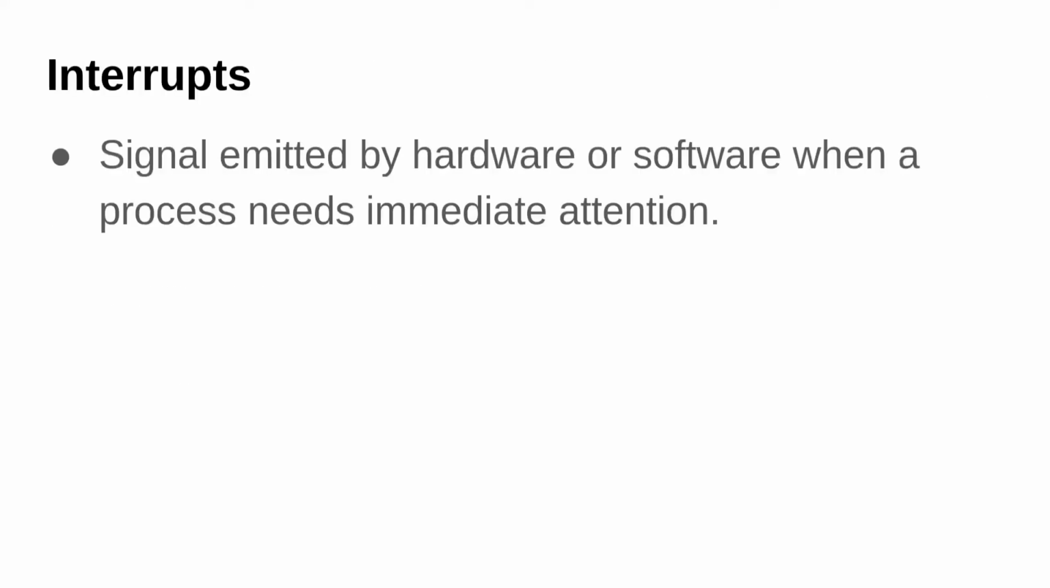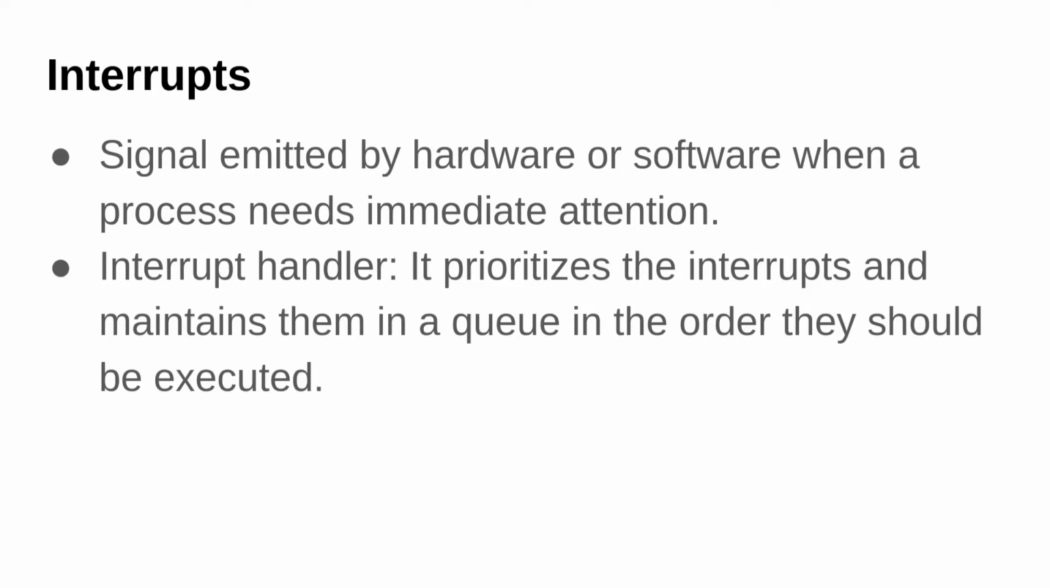Interrupts. Interrupts are signals emitted by the hardware or the software when a process needs immediate attention. Let's say we plug in a keyboard. An interrupt is sent to the operating system to tell it that we have connected a keyboard. If there was no interrupt and no way of signaling that, we would have to wait for the operating system to pick up that a keyboard was connected, and there would be a huge delay. So we have an interrupt handler inside the operating system. The work of the interrupt handler is that it prioritizes all the interrupts, deciding when to execute, and it maintains a queue inside the operating system to keep track of the order in which those interrupts should be handled.